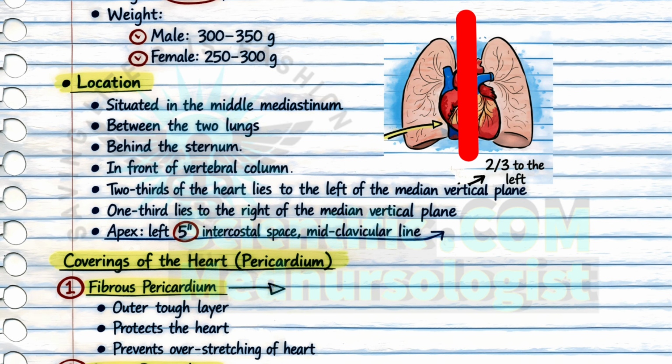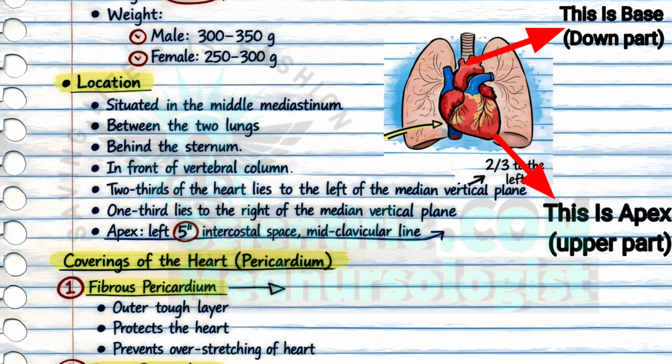So the heart is actually present at the center of the chest cavity, but most of it, that is 2/3, is on the left side, and the small part, 1/3, is on the right side of the body. In terms of vertebral column, the heart is located between the T5 to T8 vertebral levels. Another thing is the base of the heart, that is the upper part of the heart, is this. Actually the heart is positioned inverted. So the apex of the heart, the lower part, is this, and the base of the heart is this.